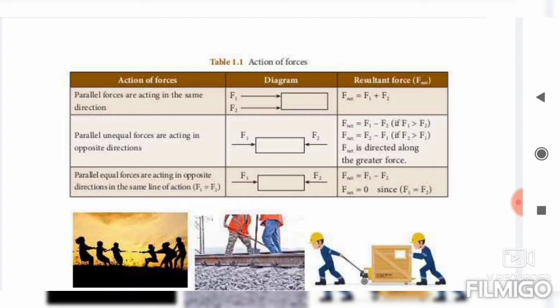What is the formula? F1 minus F2. Why? Opposite direction means minus. Same direction means F1 plus F2. Okay, same direction, F1 plus F2. Parallel, opposite direction means minus. Okay, so this table column you have to learn.